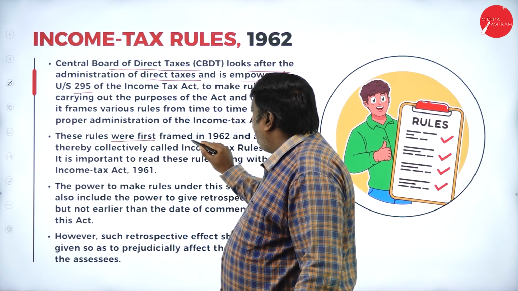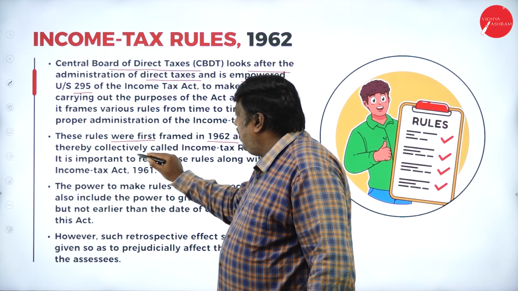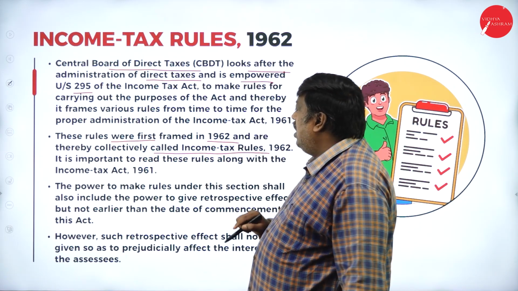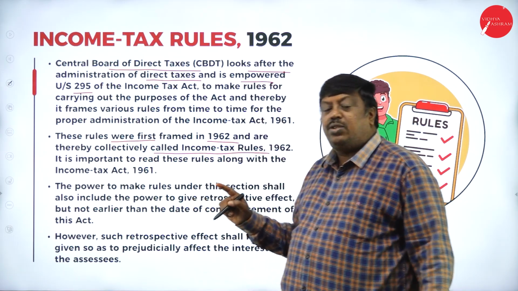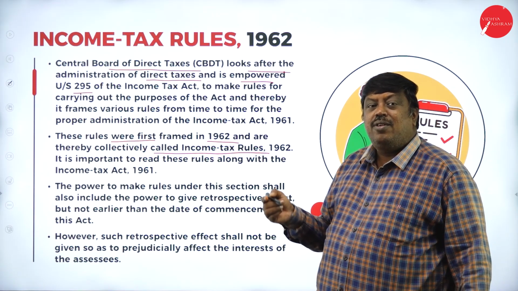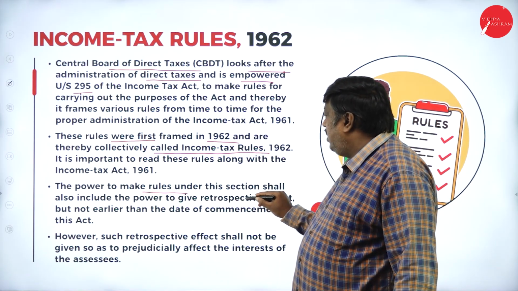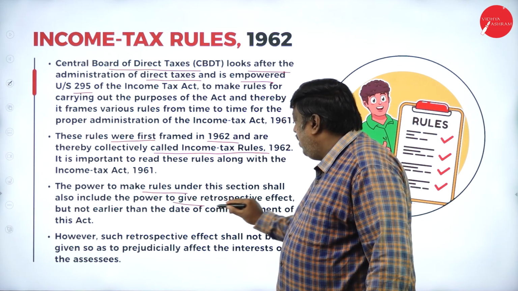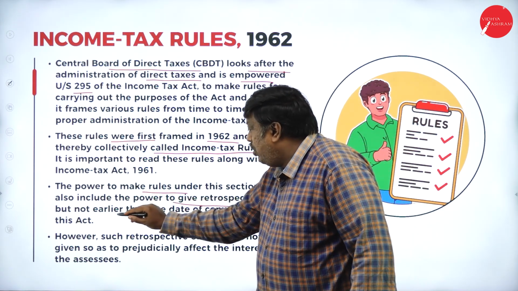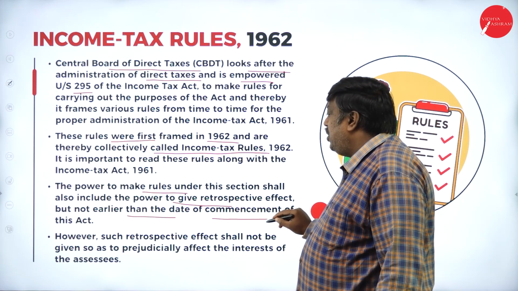These rules were first framed in 1962 and are collectively called the Income Tax Rules. They were framed in 1962 and came into existence from 1st April 1962. The power to make the rules under this section shall include the power to give retrospective effect, but not earlier than the date of commencement of this Act.